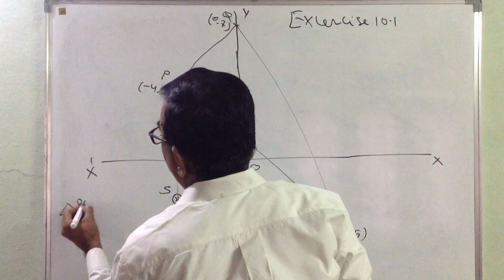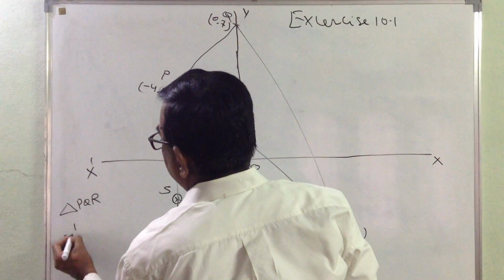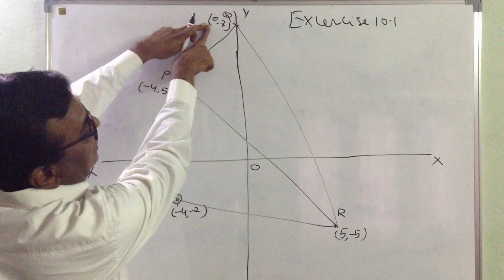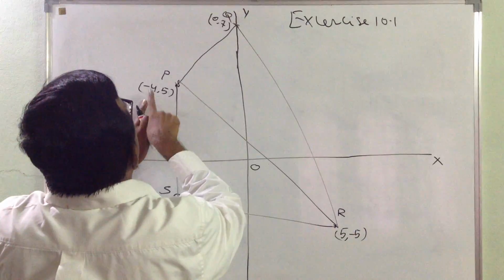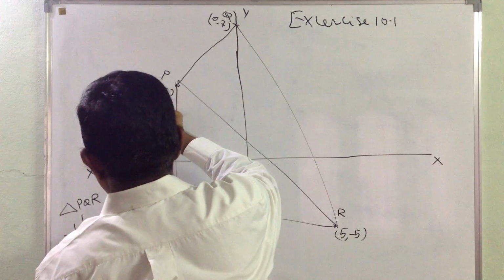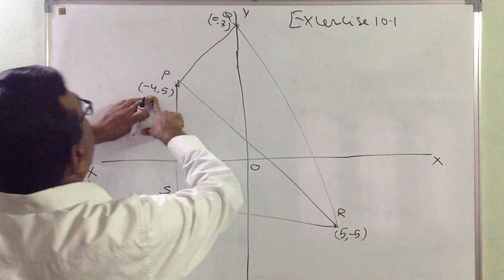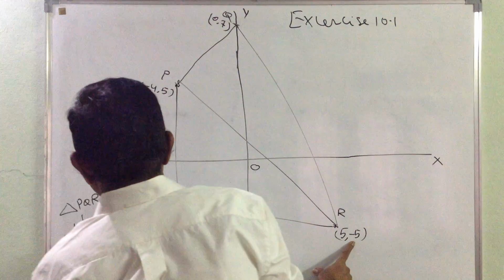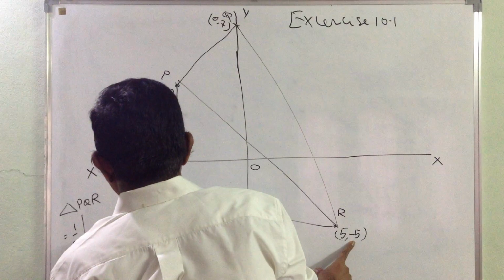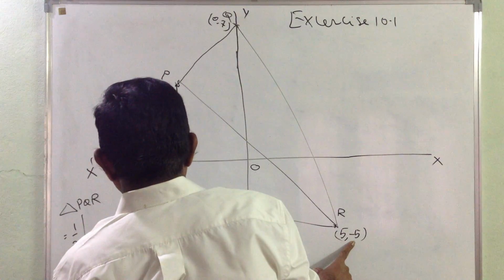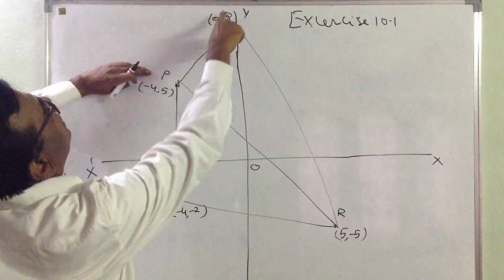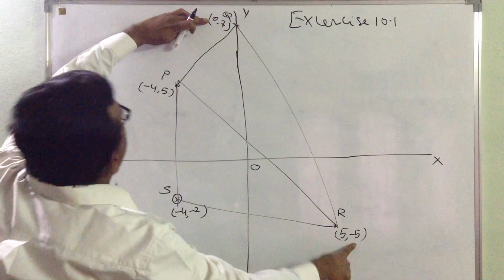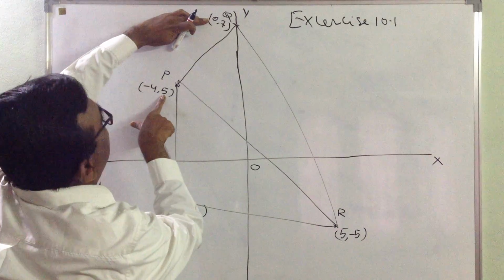Area of PQR. You know the formula: half of modulus of x1, x1 is -4, into (y2 minus y3), which is 7 minus of -5, plus x2, this is 0 multiplied by (-5 minus of -5).